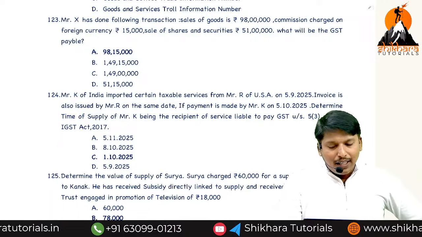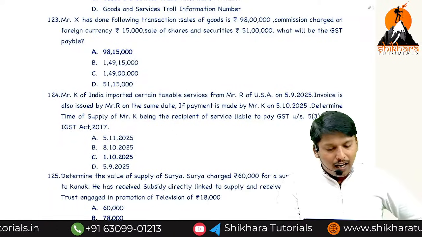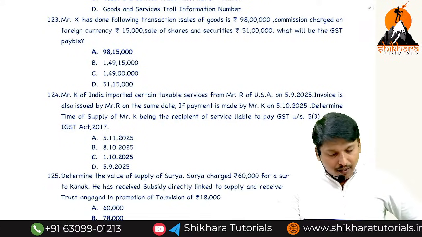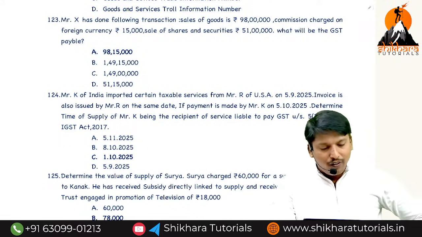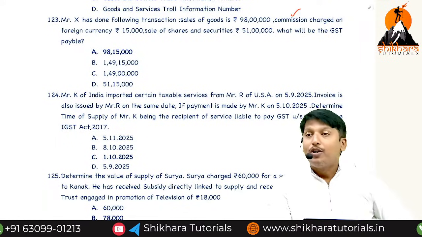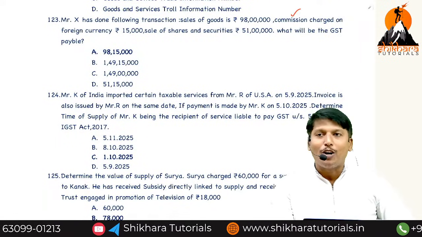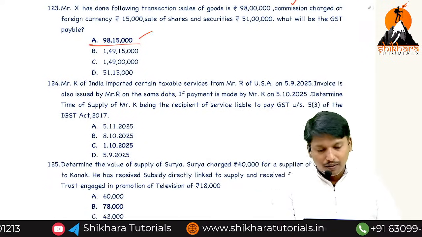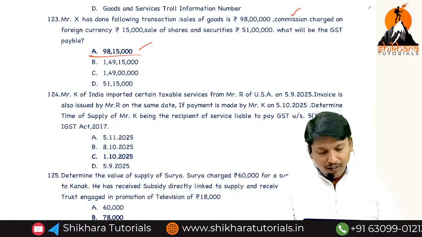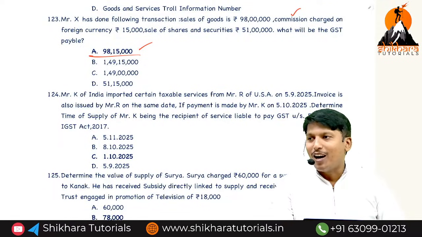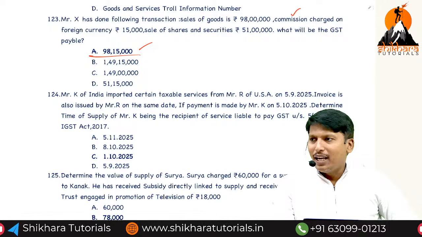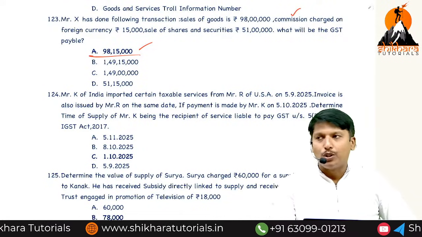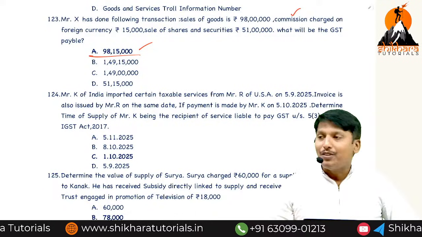Mr. X did the following transactions: sale of goods 98,000, commission in foreign currency 15,000, sale of securities. What will be the GST? Agent commission to be added, buying commission not to be added: 98 lakhs 50,000. Customs, and even GST is also to be payable on what? Assessable value only. Basic customs duty, social welfare surcharge, subtotal, GST.